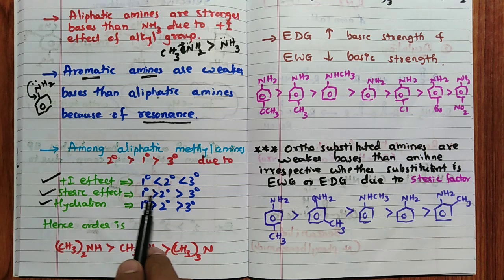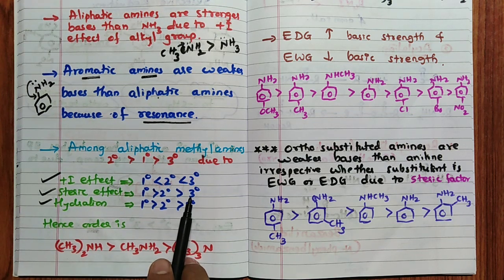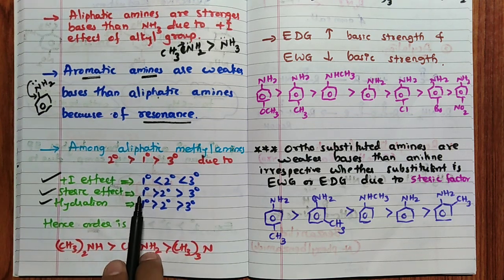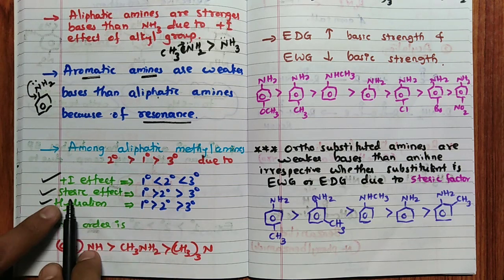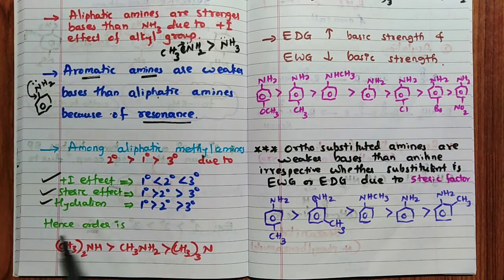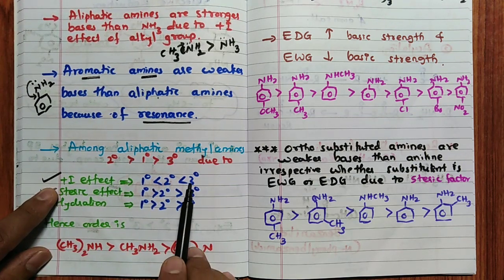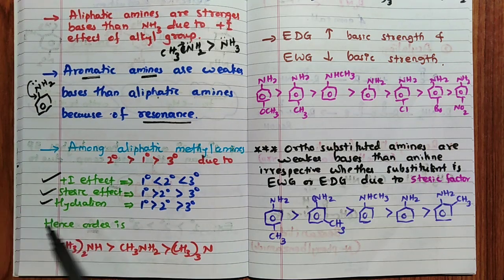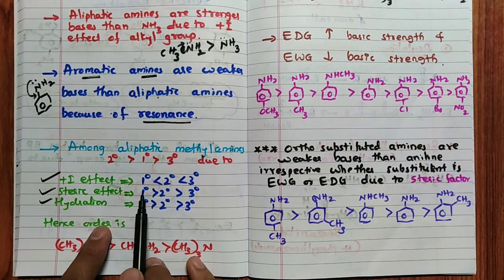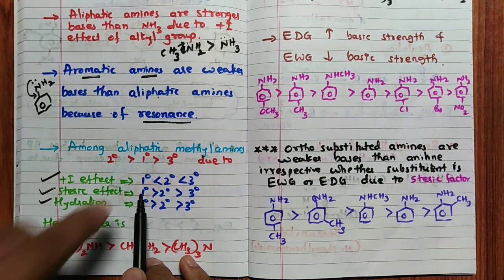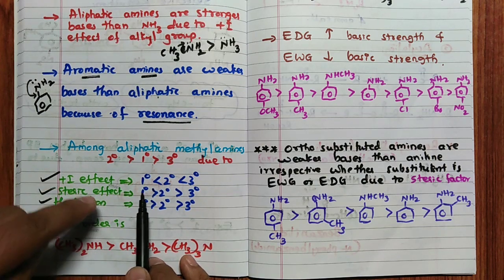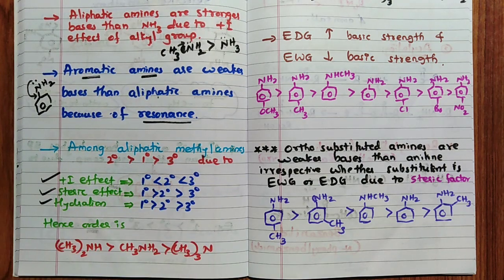So primary amine more than secondary amine more than tertiary amine. Because of the steric effect, tertiary is less and primary is more. Here, this is not the order of the steric effect itself. Because of the plus I effect, tertiary is more. Because of the steric effect, primary is more, because steric hindrance is very, very less. Hence, remember, primary is more basic than secondary than tertiary.